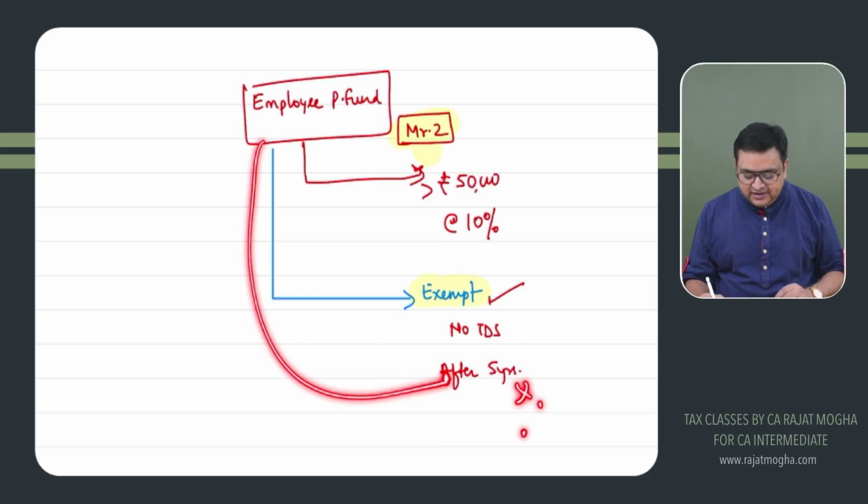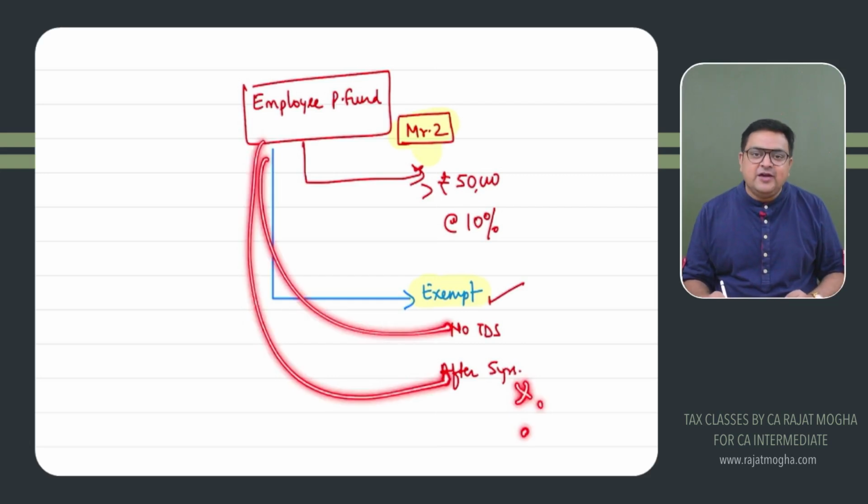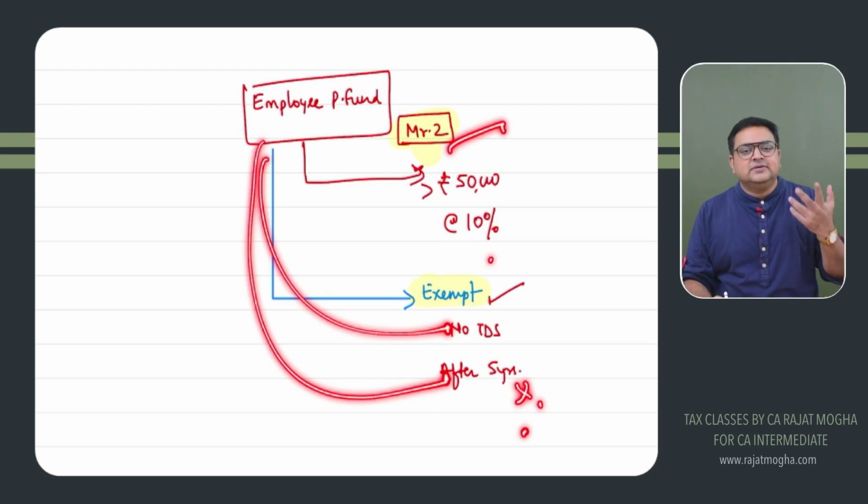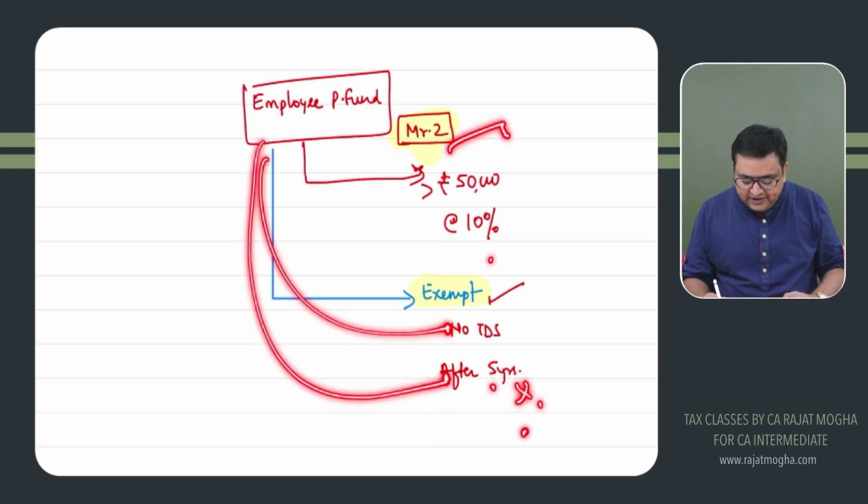Second exception: in case he is withdrawing before 5 years, not because of his own wish, but because the employer has shut down the business. They have curtailed their operations, or shut down one of their departments, and now Mr. Z has to leave because there is no more requirement of the job over there. The employer has said, no, we are shutting down, we are firing you now. Most of the employees are losing their job. So if it is happening before 5 years also, then also it is exempt.